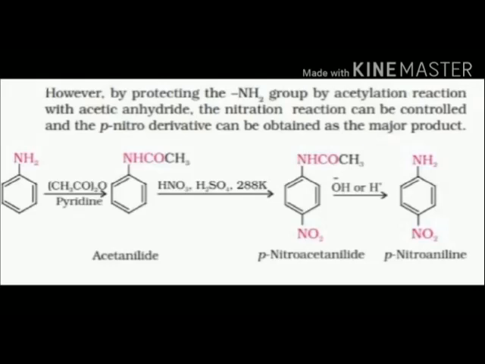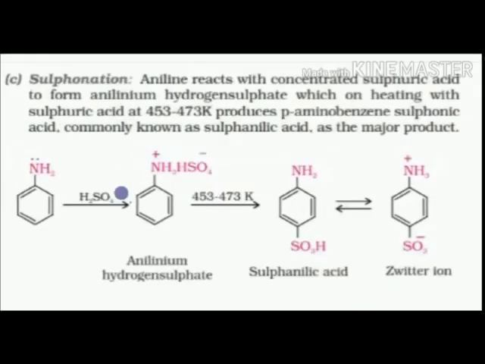First, again the same as the bromination, we react with acid and halide to form the desired product. Then acid is added, and the NO2 group gets introduced at the para position. Then again we react with acid or alkali, and the aniline group gets attached to it. You can see how we get p-nitroaniline. This is a very important reaction: the conversion of how you can synthesize amine to para-nitroaniline.